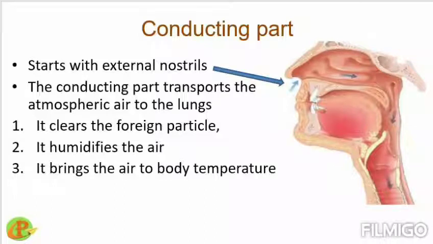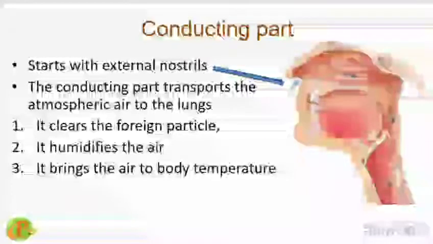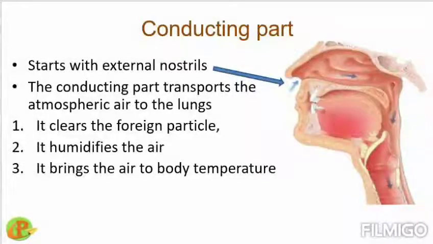If you talk about the conducting part, it starts with the external nostrils by which we inhale or exhale. The conducting part transports the atmospheric air to the lungs, and in addition to the transportation, it also clears foreign particles or any kind of microorganism. It can trap them and provide fresh air to the lungs.